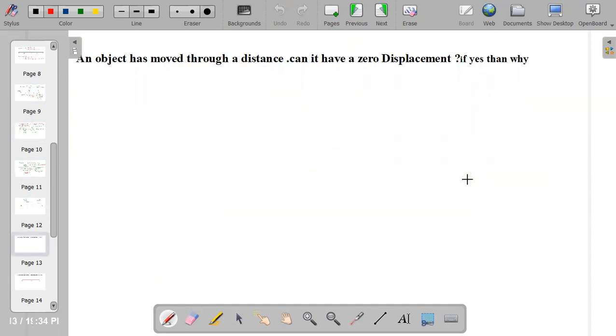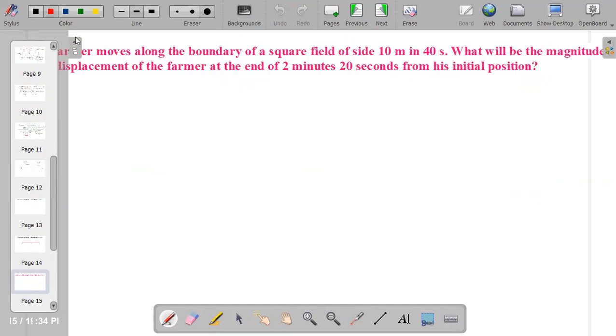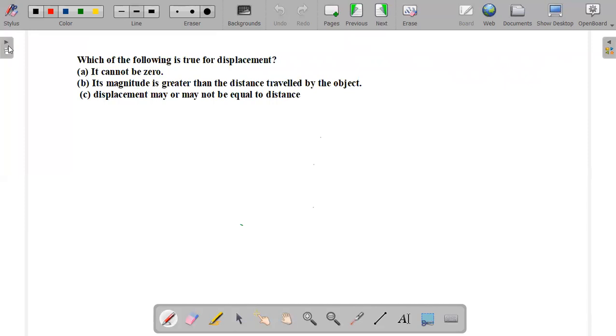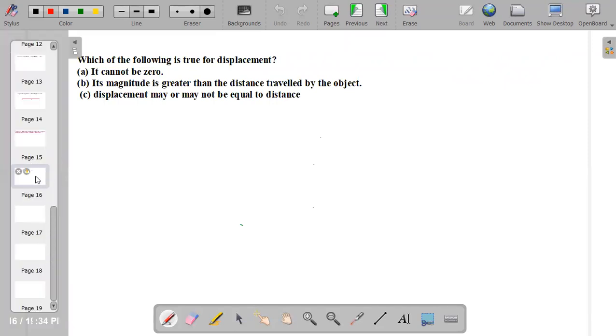Now next question is, I think there is not that much time, so we will do this question tomorrow. Before that, answer me these questions only. First of all, which of the following is true for displacement? Remember, for displacement it cannot be zero. Write me in the chat box: true or false?